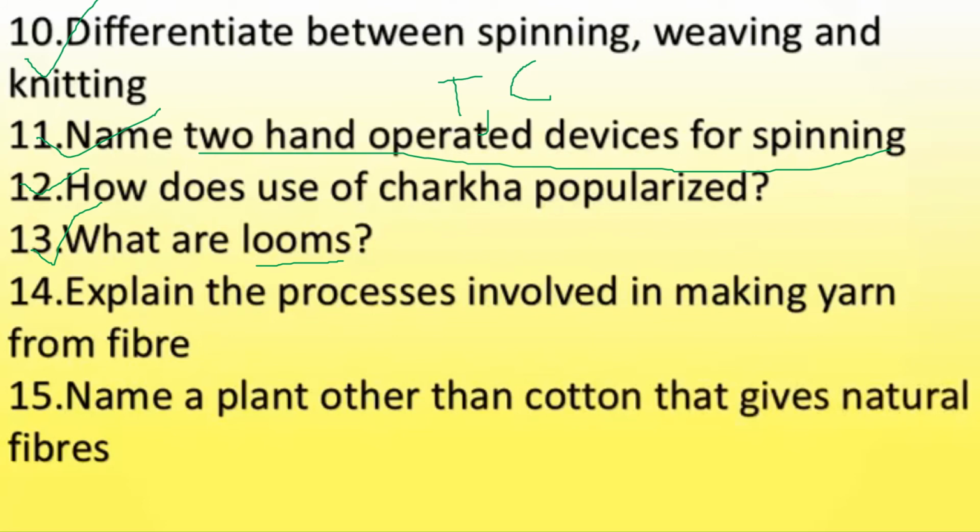Oh my god, this is a very important question. So as we have already discussed the definition for yarn and fibers, we know that this yarn as well as this fiber are interrelated, because yarn are loose threads which are made out of fibers. So we know that yarns are made up of fibers. So the process of making yarn from fibers. So here are so much of fibers. So from these fibers, what will we get? Yes, we will get yarns. So this process of making yarns from fibers is called spinning.